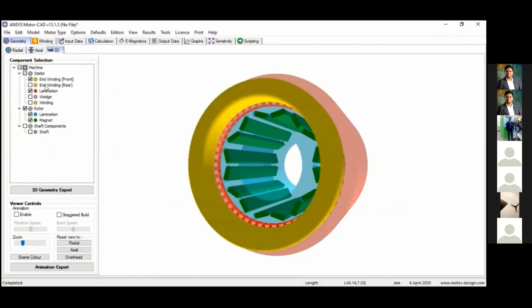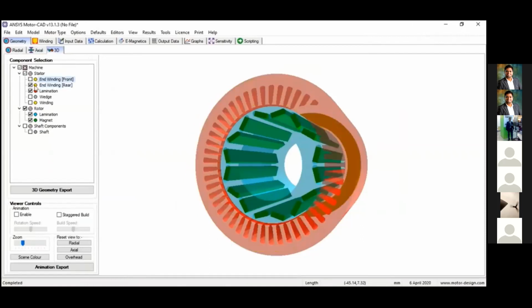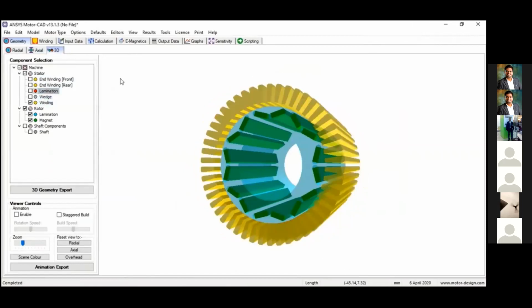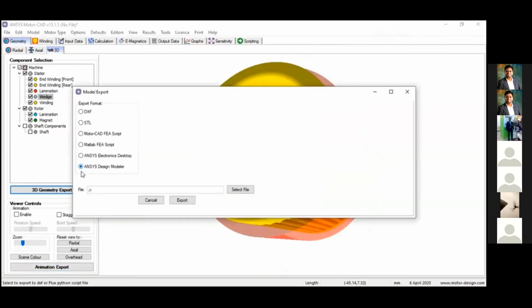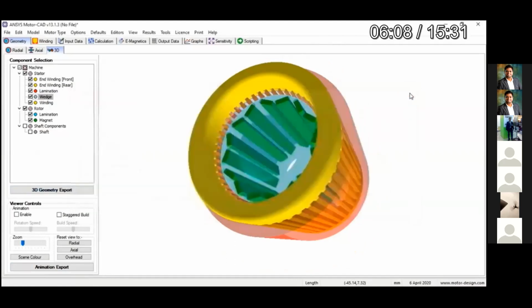This is the 3D model part, and if you click on it, you can see only the parts like magnet, lamination, and winding. You can also save or export your result to ANSYS Design Modeler or ANSYS Electronics Desktop for designing your motor in Maxwell.